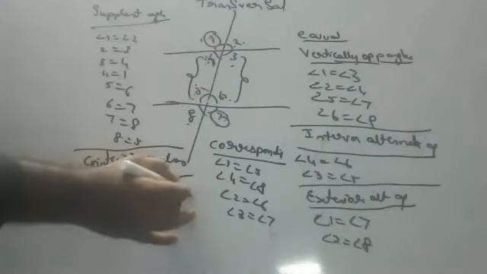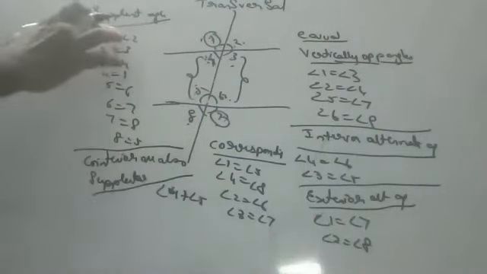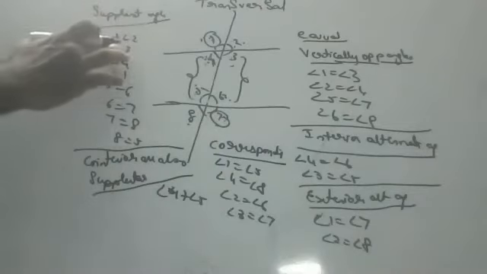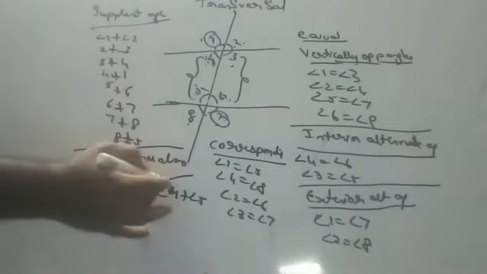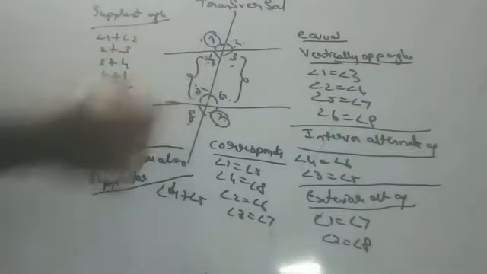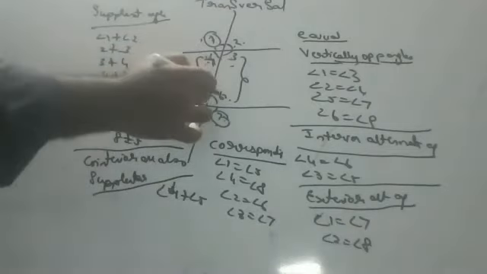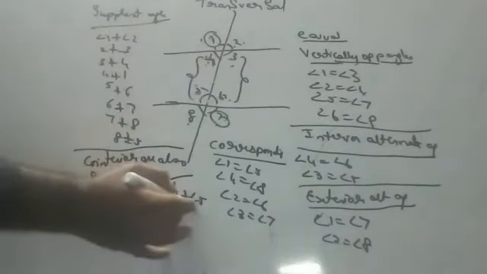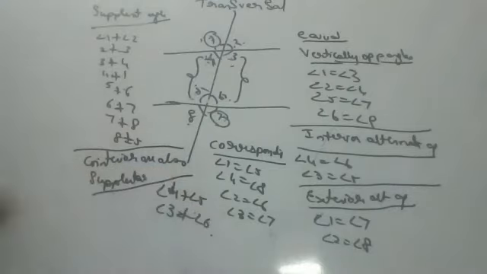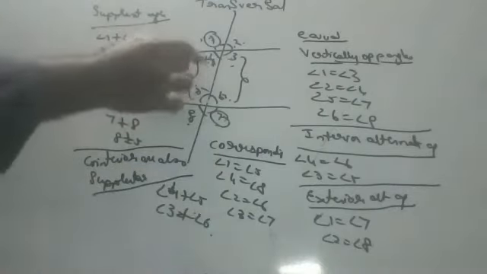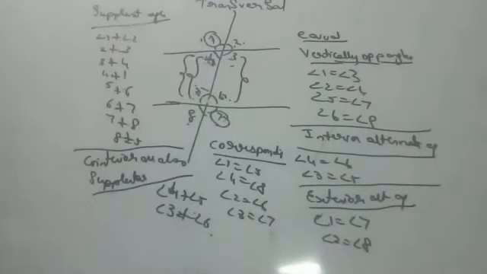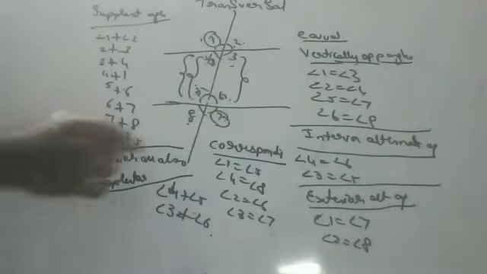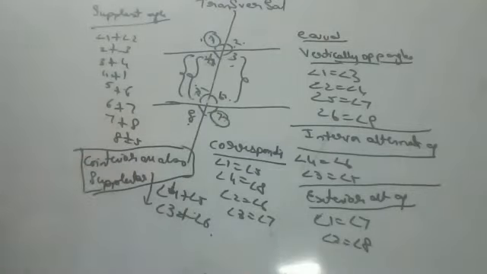Angle 4 plus angle 5 is supplementary. I'm sorry, children, not equal. They are supplementary angles. Angle 4 and angle 5 are co-interior angles, and they are also supplementary. Angle 3 and angle 6 are also co-interior, and supplementary. Co-interior angles are supplementary. Don't forget, this is very important. I'll be using this statement many times in the exam.